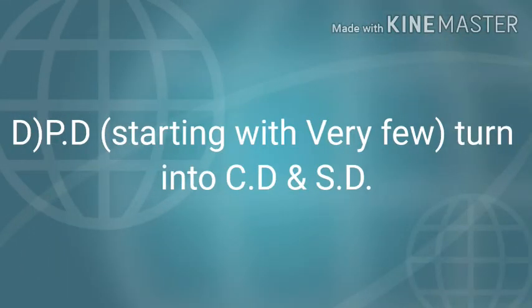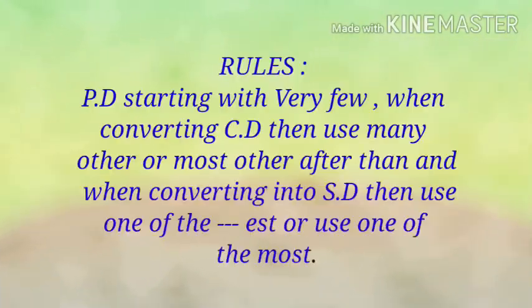D. Positive degree starting with very few turn into comparative degree and superlative degree. Rules for changing this type of degree are as follows. Number 1. Positive degree starting with very few, when converting into comparative degree, then use many other or most other after than, and when converting into superlative degree, then use one of the dash est or use one of the most.